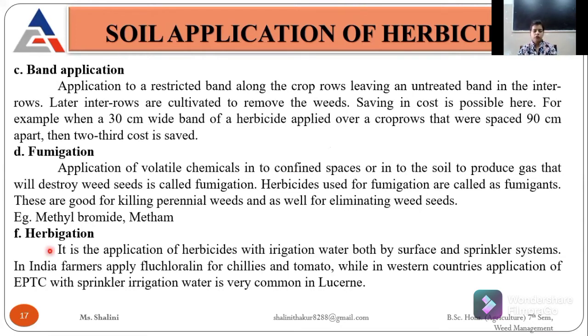Then herbigation. As you have heard about fertigation, meaning we are using fertilizer with irrigation, herbigation means we are using herbicides with irrigation. We can apply them through sprinkler systems or through surface irrigation systems. In India, farmers apply fluchloralin for chilies and tomatoes, and in western countries EPTC is used with sprinkler irrigation water, which is very common in Lucerne.